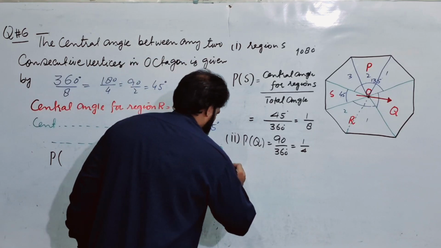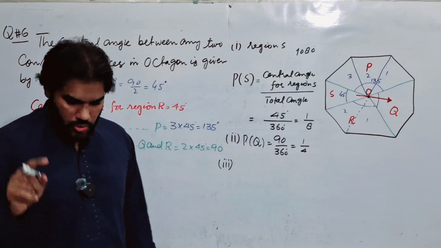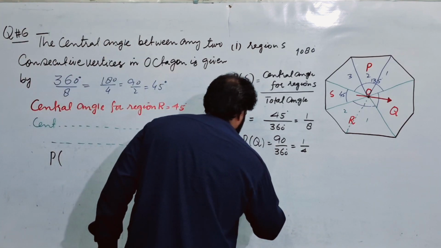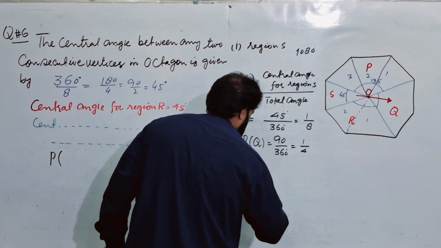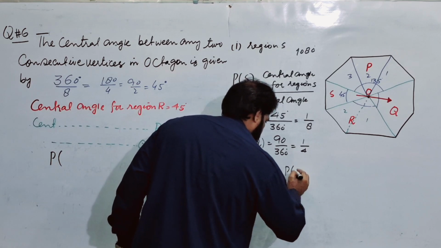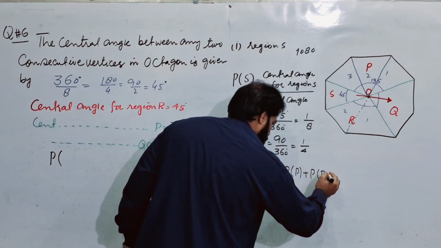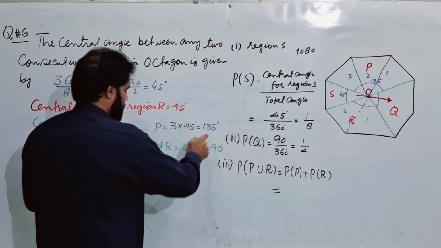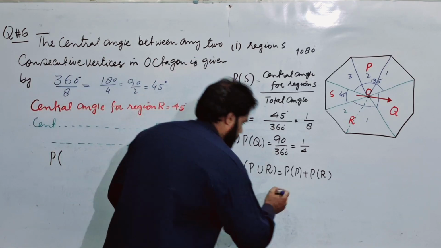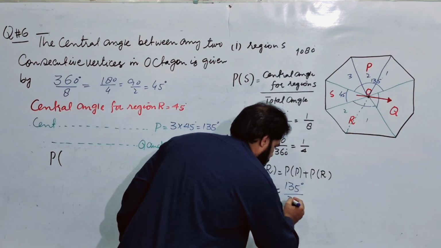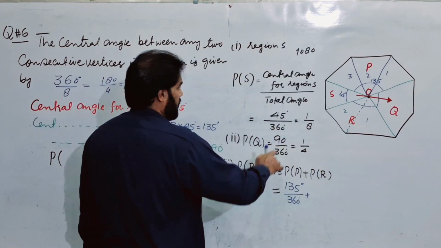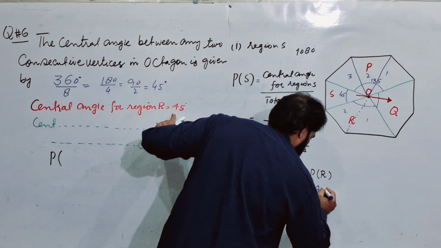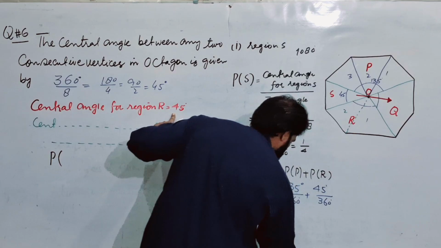The third part is, now your pointer should stop in region P or R. The probability of region P or R, I mean the union, is equal to the probability of P plus the probability of R. What is the probability of P? The central angle formed by P is 135 degrees. So it will be 135 degrees out of 360 degrees, plus the probability of R. The probability of R has a central angle of 45 degrees out of 360 degrees. So this is equal to,